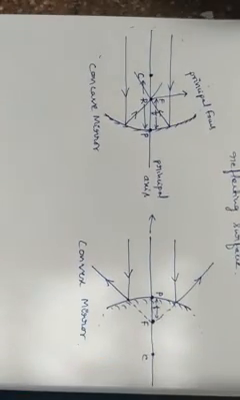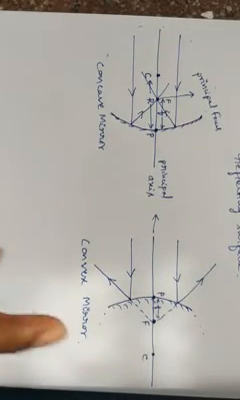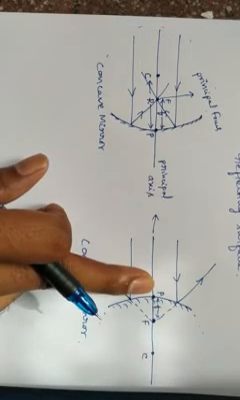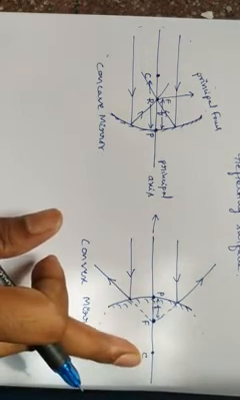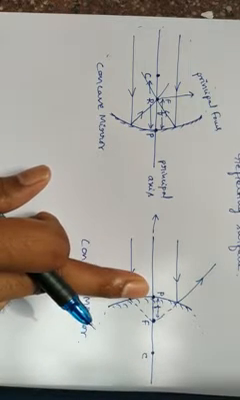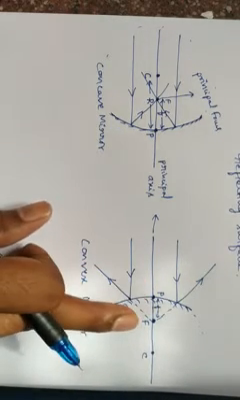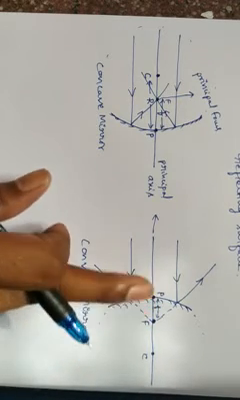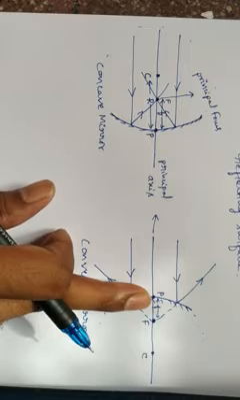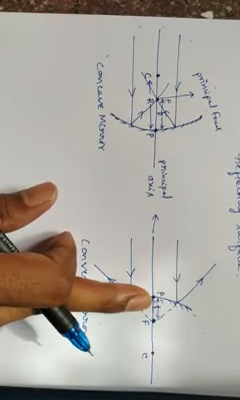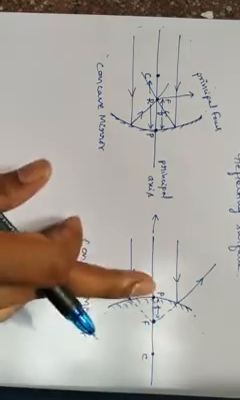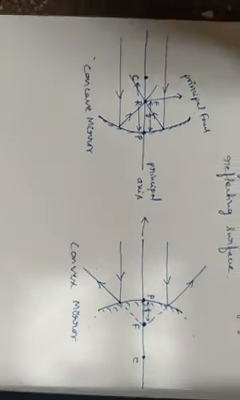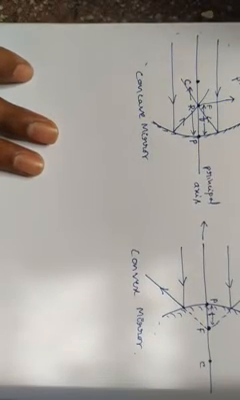Observe carefully here. Whatever the terms you have seen: the center of curvature is indicated with C, the pole of the mirror is indicated with P, and the principal focus is indicated with F. The distance between the pole and focus you have taken as the focal length, indicated with a small f. And the line which passes through the pole and the center of curvature we have taken as the principal axis. Now I am going to write the definitions for this.